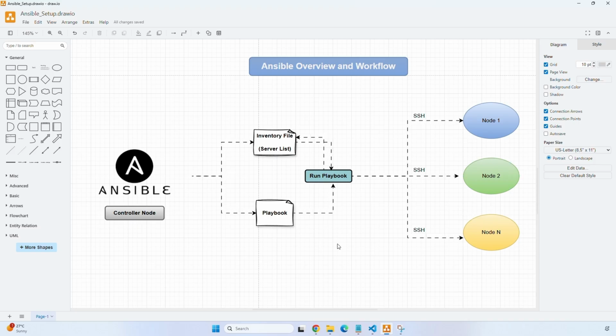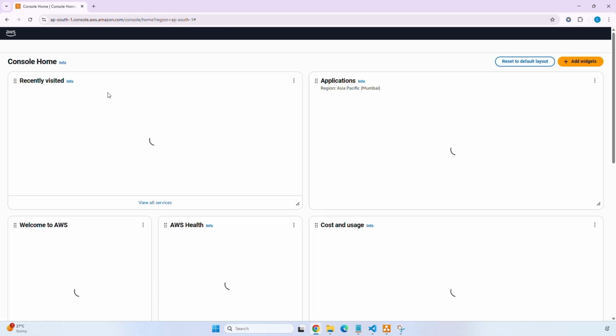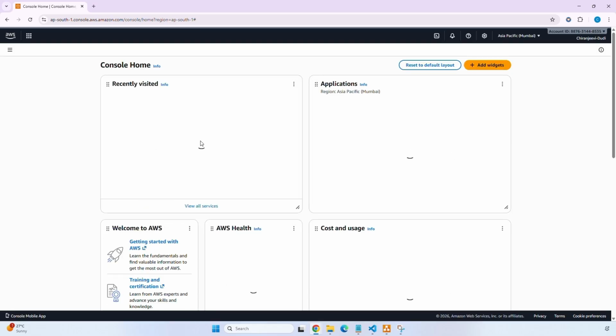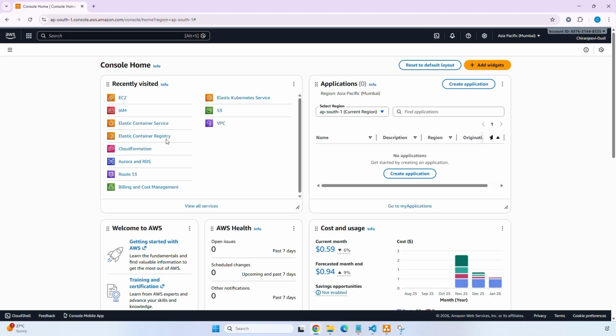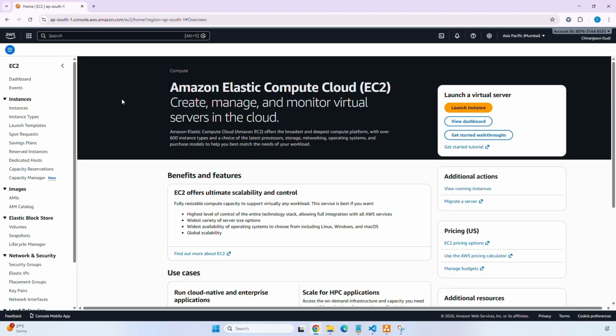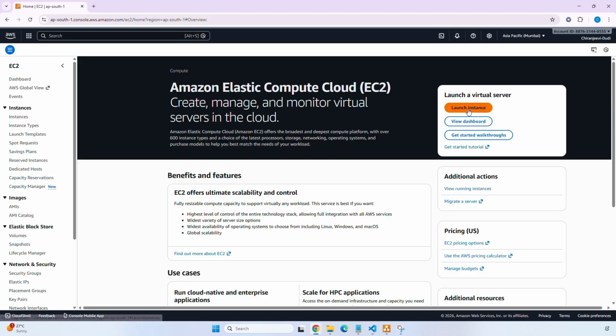So let's switch to the AWS console and create servers over there. So here I'm in my AWS account. This is my AWS console. Let's go to the EC2 service. Click on launch instance.